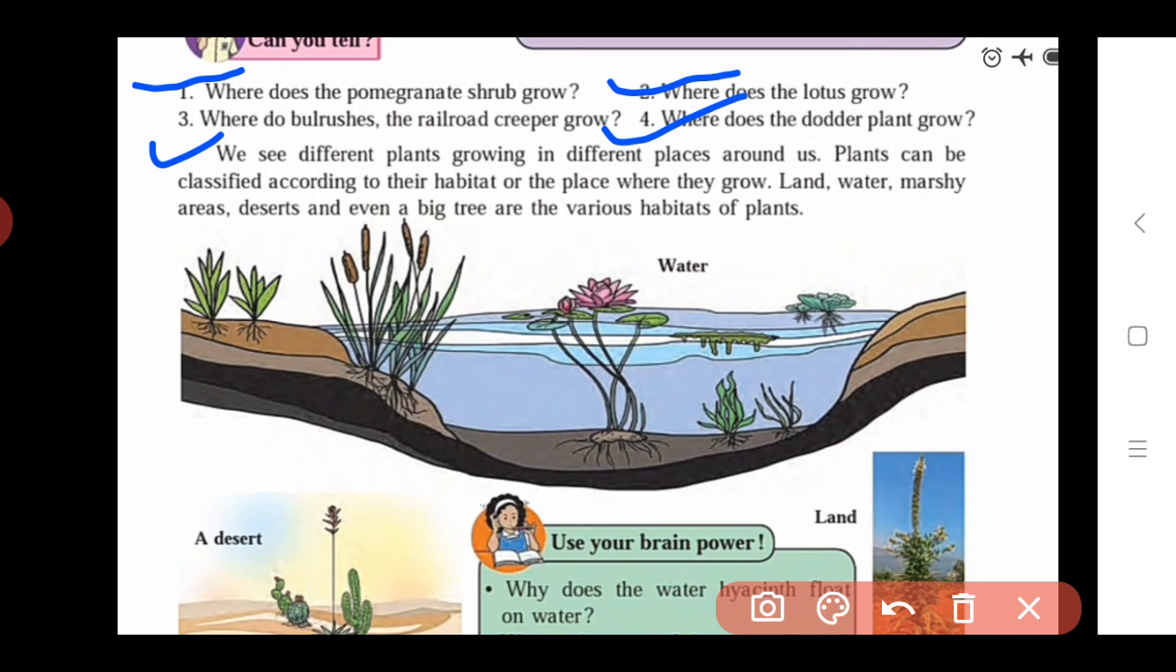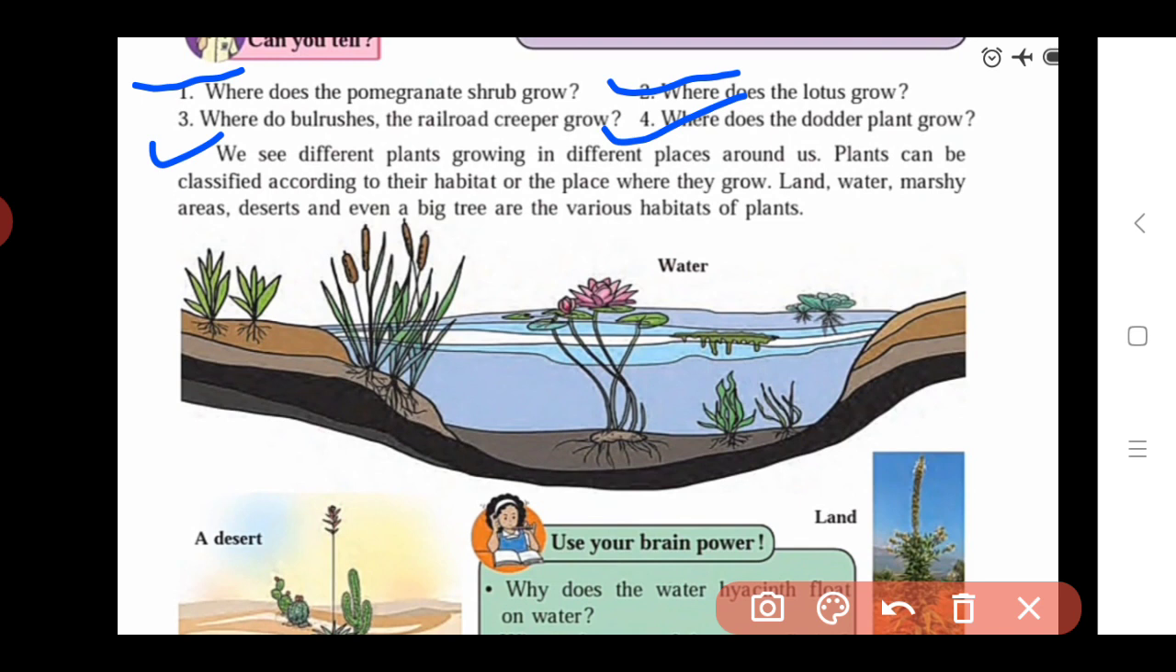at different places. For example, the lotus grows on water, while the pomegranate shrub grows on the earth surface or on the land. In this way all these plants grow at various places on the earth surface. Some are in the water, some are on the land, some are aerial plants. Some float on the water, some grow deep inside the water. So in that way various plants grow at different places.